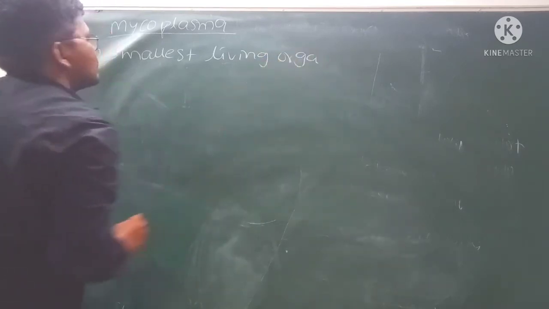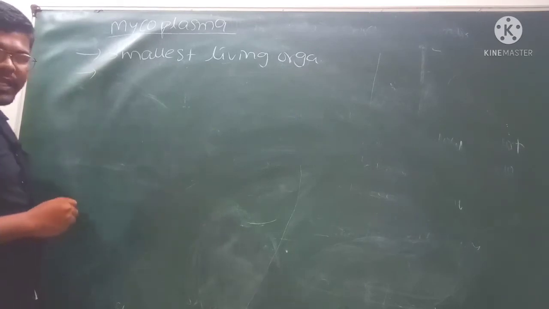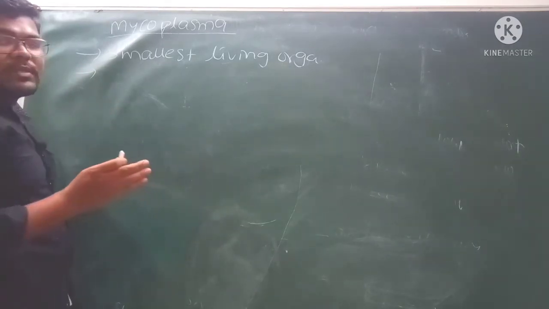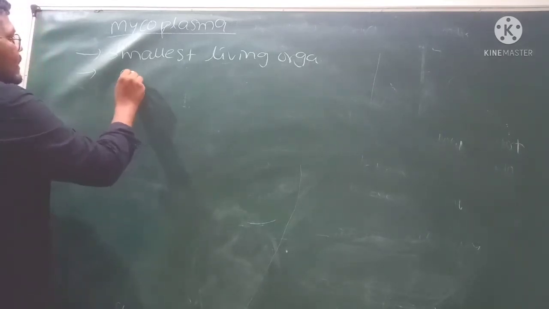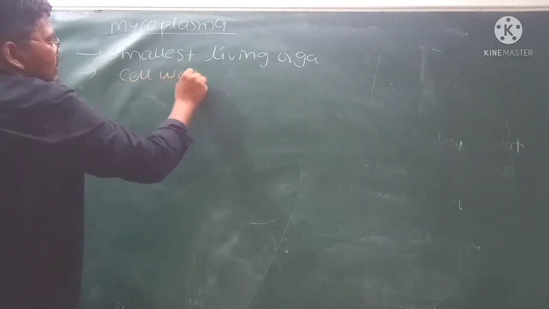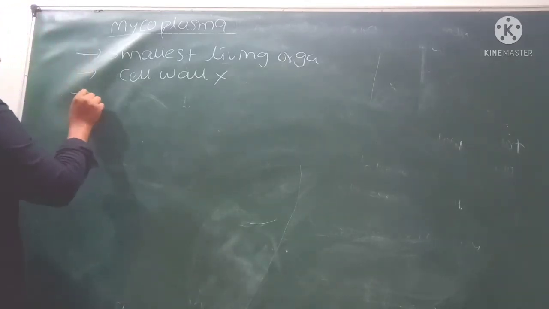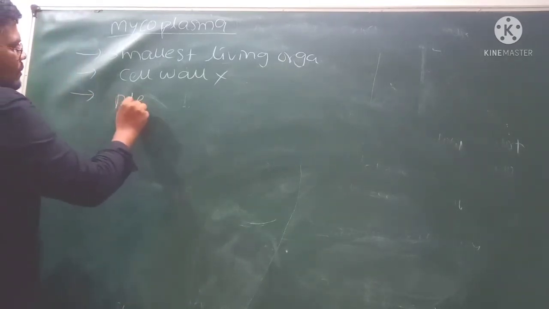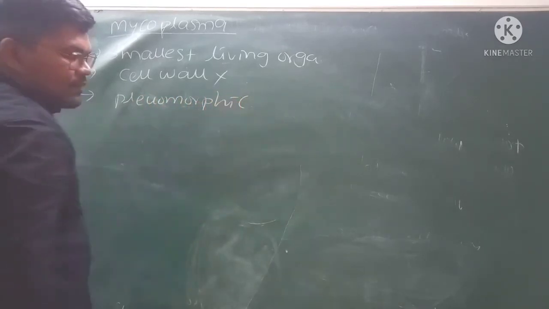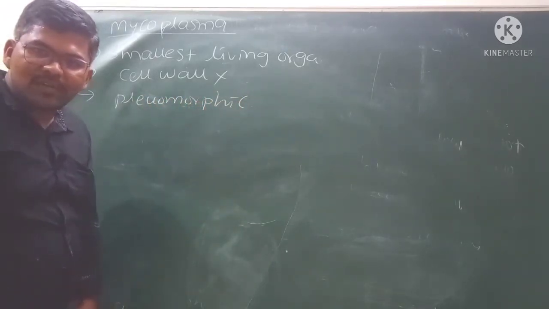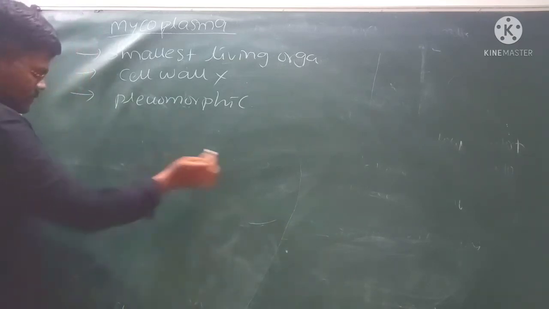Those also belong to Monera. But what is the difference between the bacteria and the Mycoplasma? They do not contain a cell wall. Cell wall is absent in the Mycoplasma. Apart from that, those are pleomorphic cells. Pleomorphic cells means there is no particular shape for the Mycoplasma.